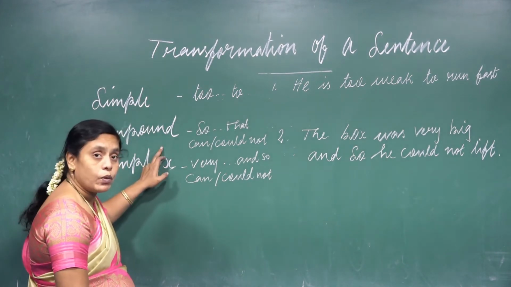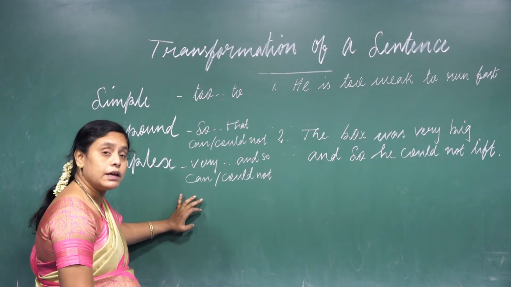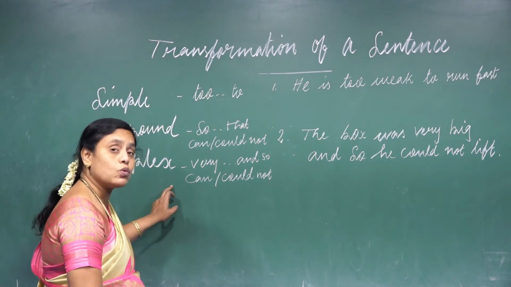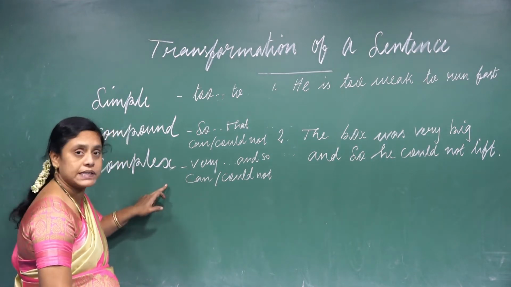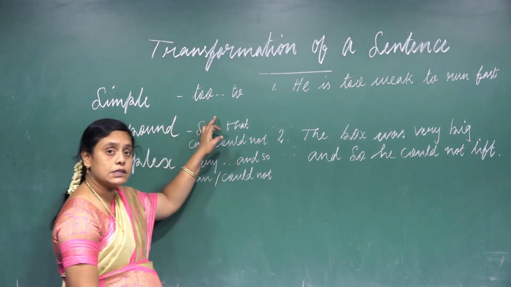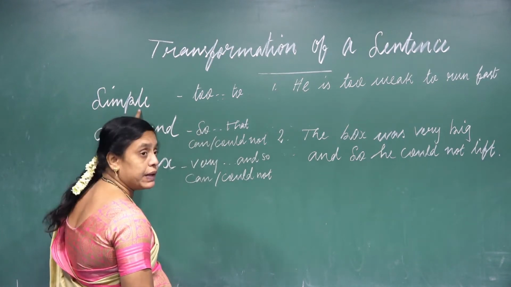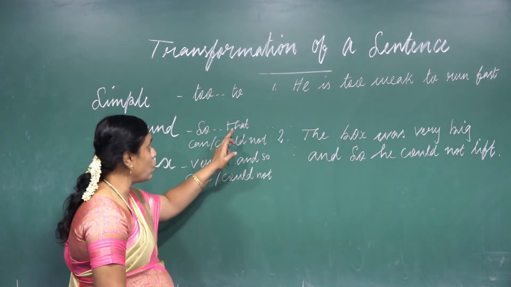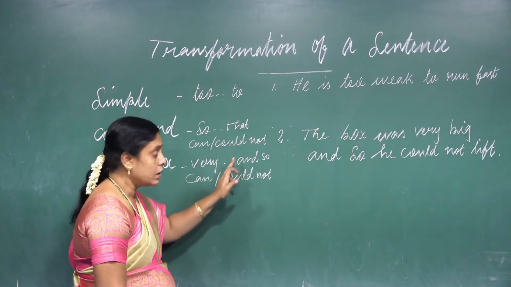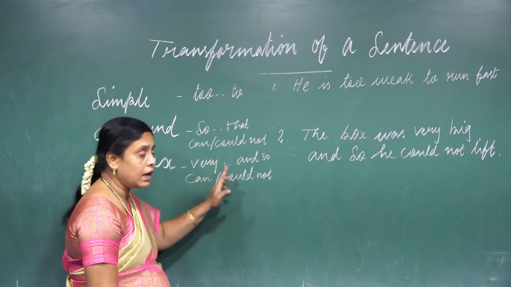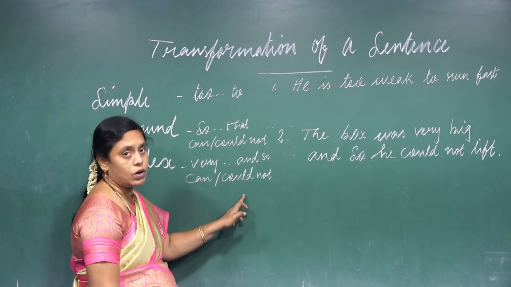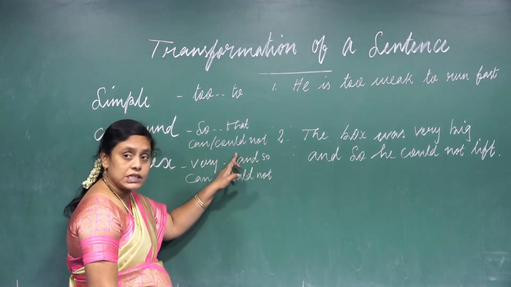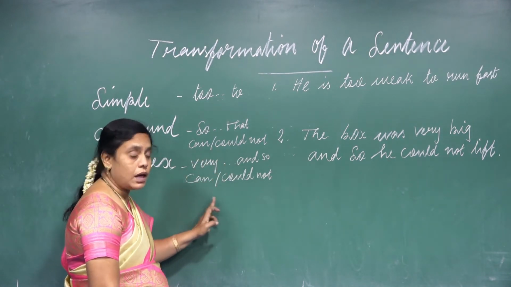And what is compound? It carries 2 sentences. And the complex is 2 or more sentences, called a complex sentence. Now see, the first type, simple, uses "to". The compound uses "so that" with cannot or could not. And the complex uses "very" and "so" with can and could not. If the sentence is present tense, write cannot, and if past, could not.